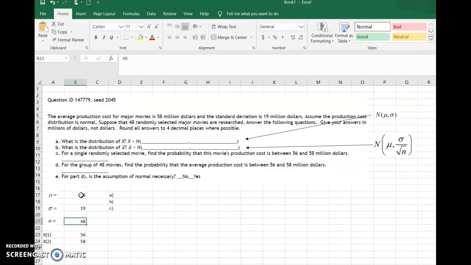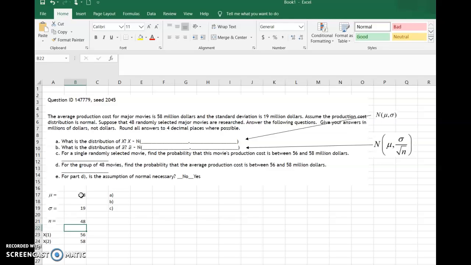Assume the production cost distribution is normal, and suppose that 48 randomly selected major movies are researched. So that means our N is 48. Answer the following questions. Give your answers in millions of dollars, not dollars. And round all your answers to 4 decimal places where possible.